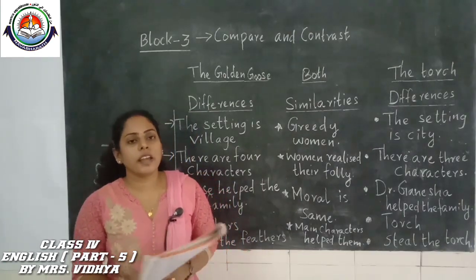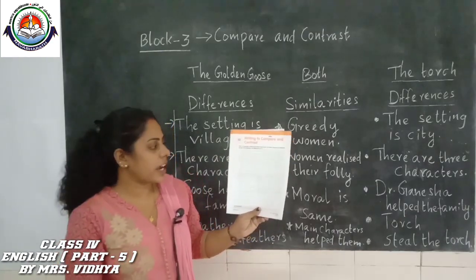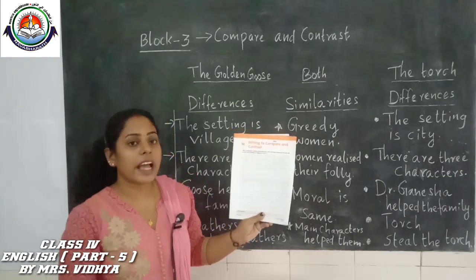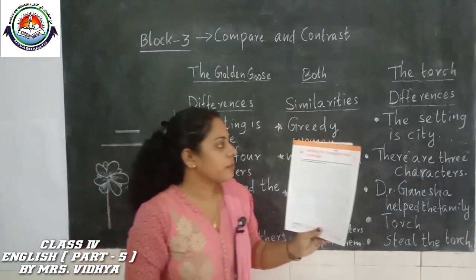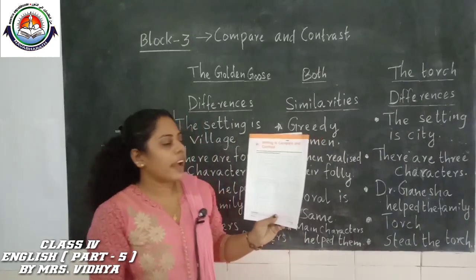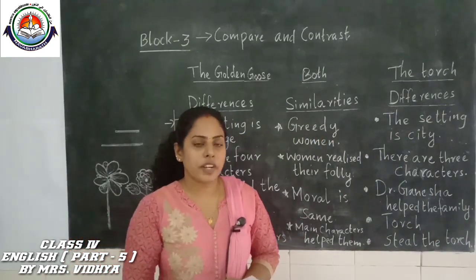It is the same question, but you have to write in paragraphs with the help of S1. Before that you have to write today's date, writing to compare and contrast. Contrast means writing the differences.